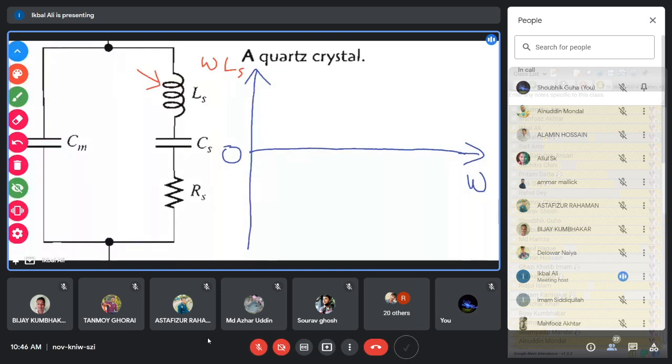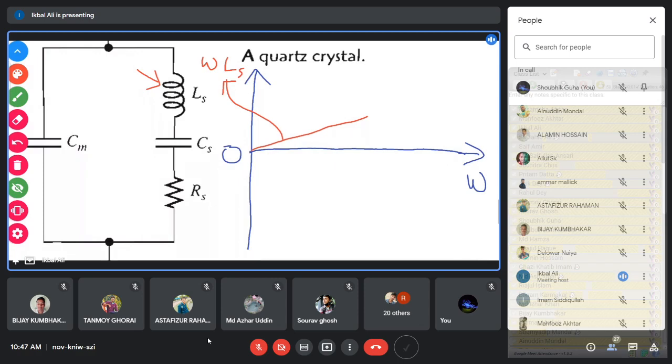Now this omega Ls, if you plot this impedance in this curve, it will become a straight line like this one. This straight line is responsible for this omega into Ls. Agreed? There is no doubt, because omega is on the x-axis and impedance is on the y-axis. So omega Ls should be a straight line. It is a y equals mx equation, a straight line equation. So the impedance of this inductor should be this straight line.